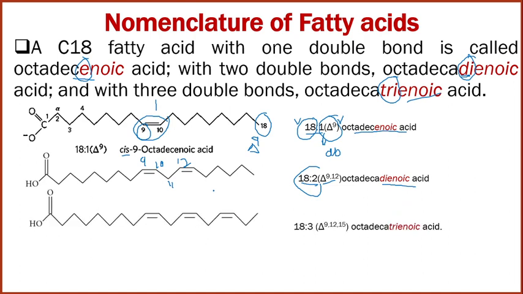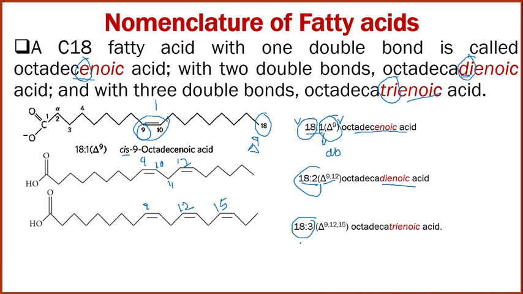Let us discuss another example, a structure containing three double bonds: one at position 9, another at position 12, and another at position 15. So 18 colon 3 indicates the total carbons in the fatty acid are 18 and 3 double bonds are present.